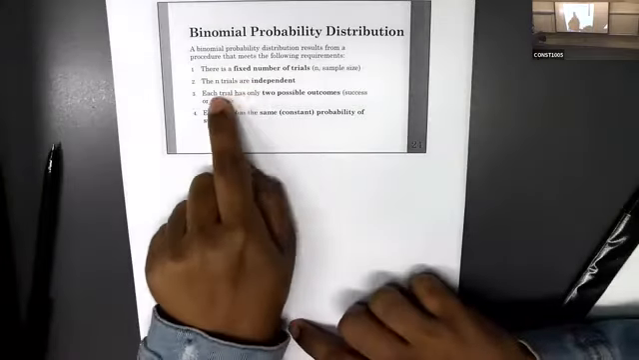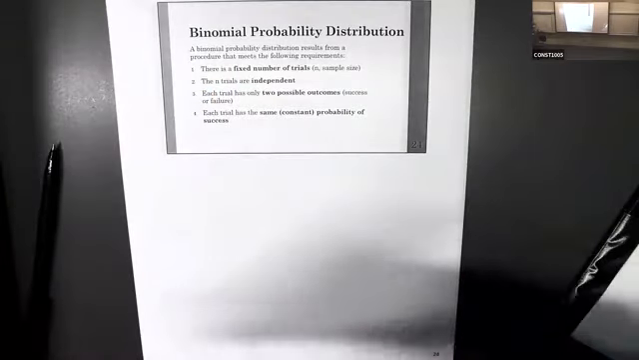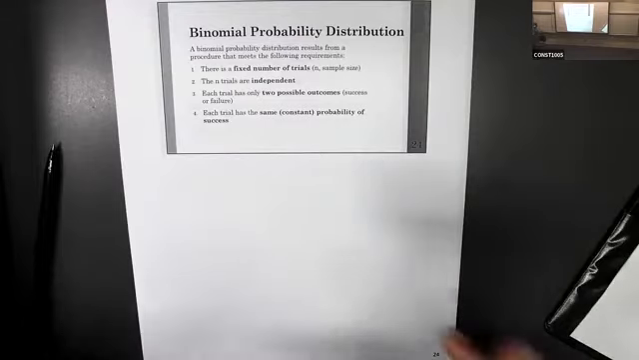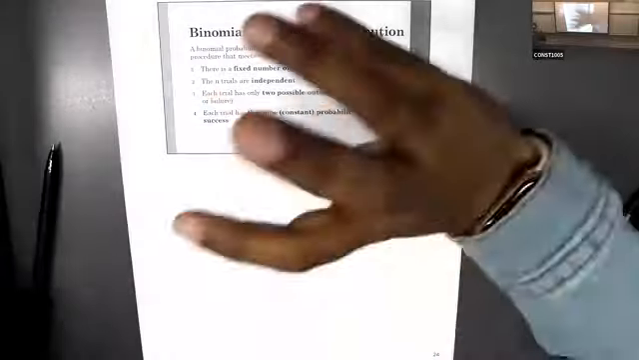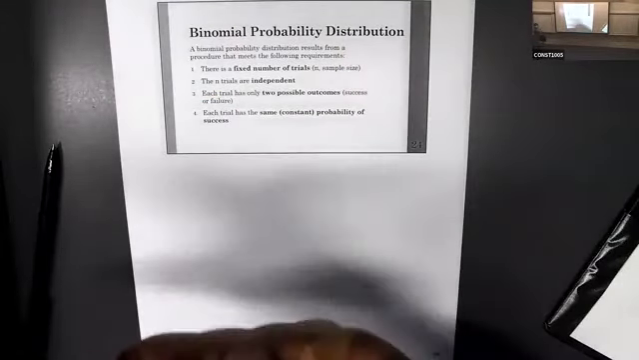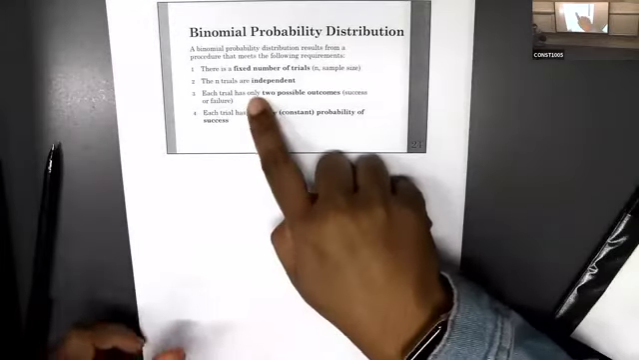It should be fixed. The second one is that the n trials are independent. What is that? The with-replacement thing, independent. That means the total is always the same. So if you are doing some experiment, the first trial is totally independent from the second trial. So trials should be independent. Okay, that is the second requirement.